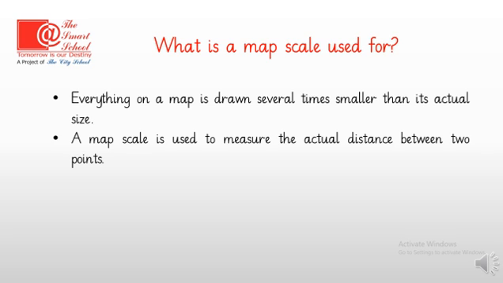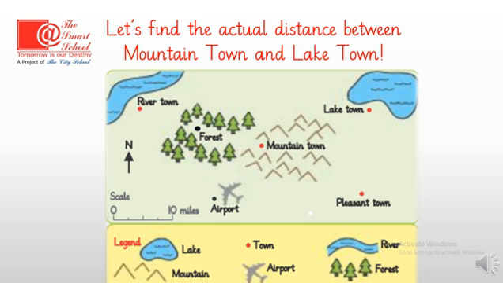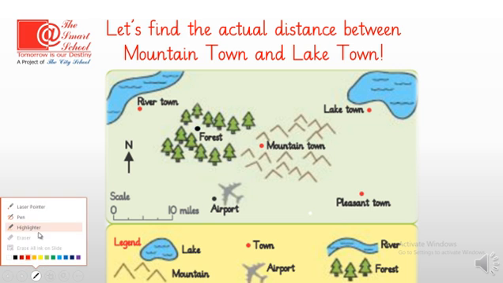Now when we do the practice, then you will come to know what actually it means. What we are going to do is find the actual distance between mountain town and lake town. First of all, let's see this map and let's read this map with the help of its legend. This is the legend of the map. What is this? Let's check here in the legend. What is this?